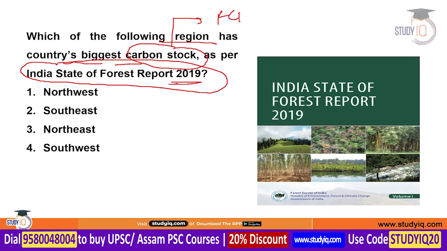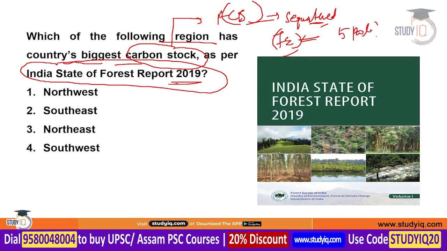Basically, forest carbon stock is the amount that decides how much carbon has been sequestered from the environment and gets stored in the forest ecosystem. The forest ecosystem sequesters the carbon in 5 pools. How can it capture the carbon from the environment? It works on the 5 pools.